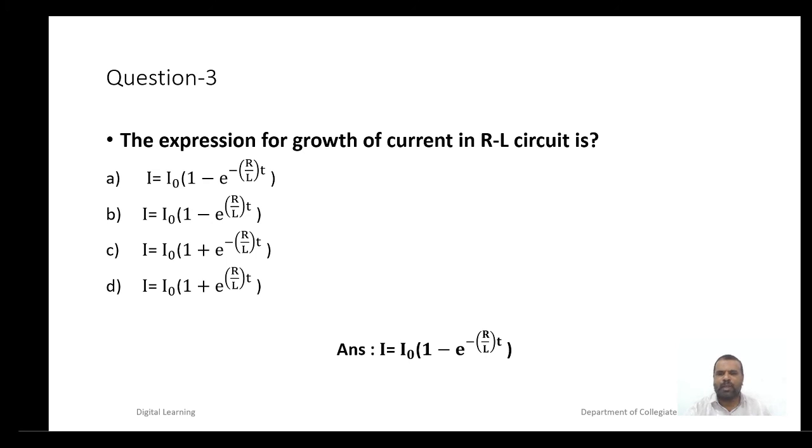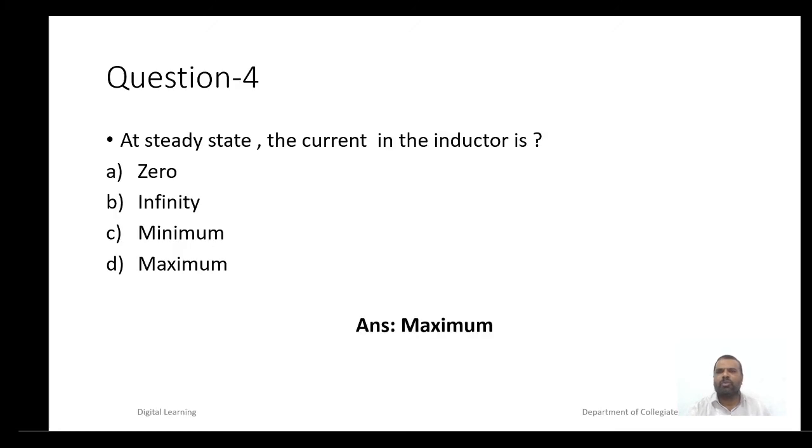The correct option is I is equal to I naught into bracket 1 minus e raised to minus R by L into t. Question number 4. At steady state, the current in the inductor is: A, 0; B, infinity; C, minimum; D, maximum. The correct answer is maximum.